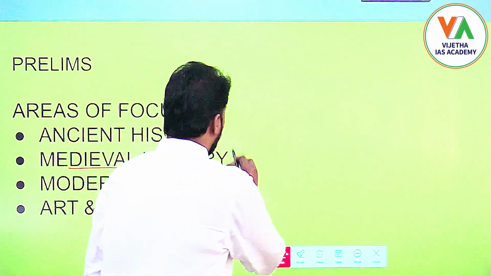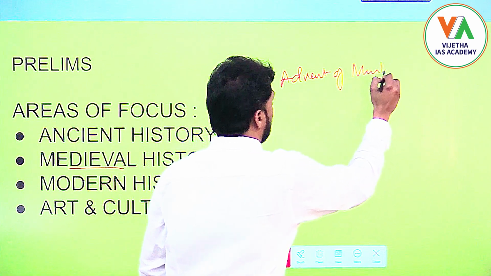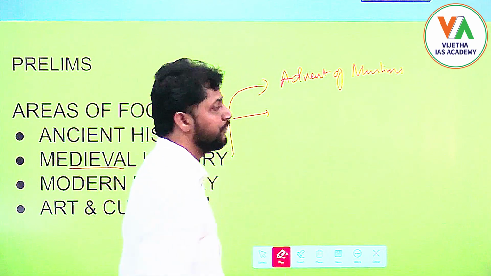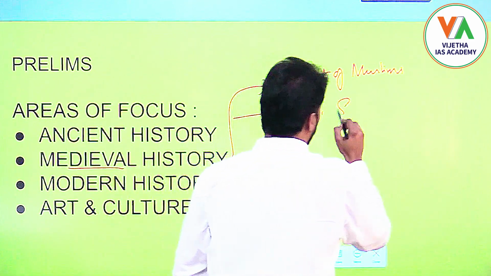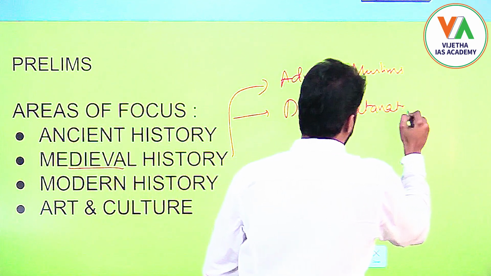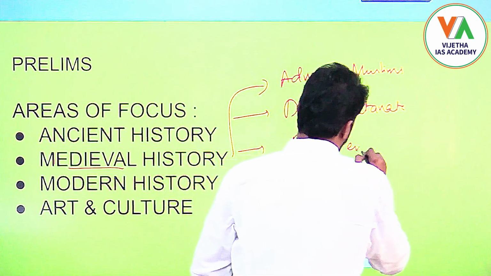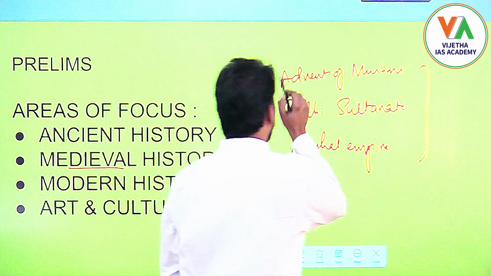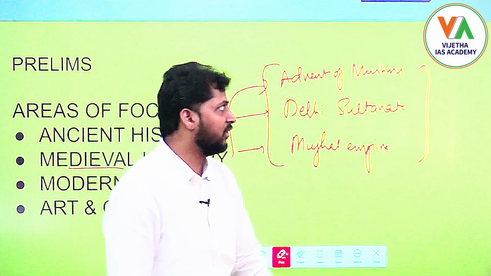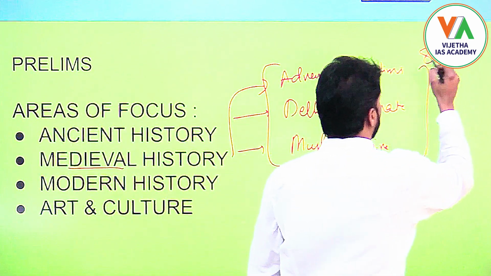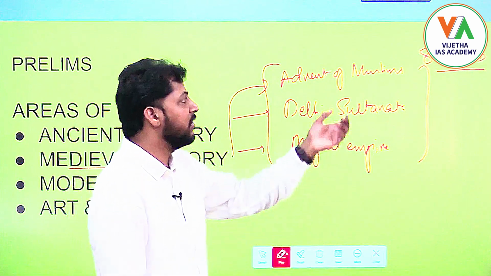So we focus more on the initial advent of Muslims in India, right, as well as the foundation of the Delhi Sultanate and the foundation of the Mughal Empire. Okay, so these are the only three that we will focus more on. What are they? The advent, starting with the 8th century AD until the 11th century AD. That period we'll discuss separately.